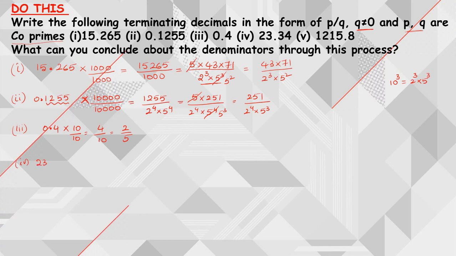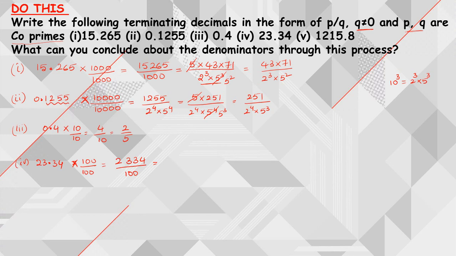Next, moving on to the fourth one, 23.34. After the decimal point, we have 2 decimal places, so we need to multiply and divide by 100. This gives me 2334 divided by 100.